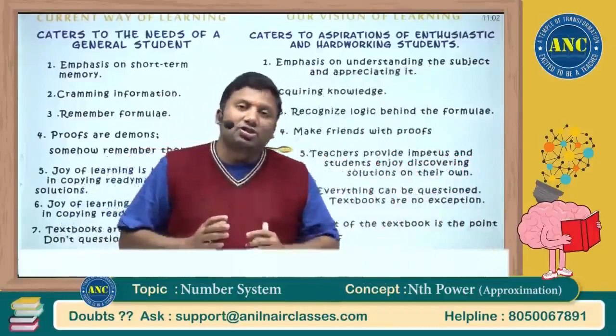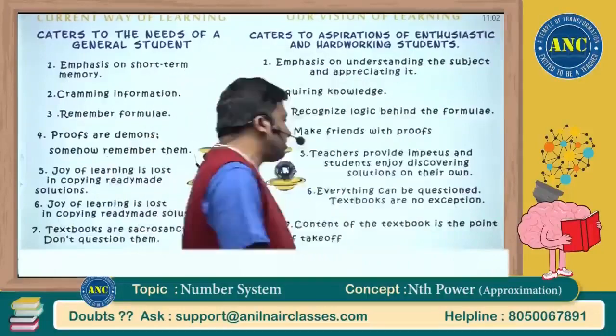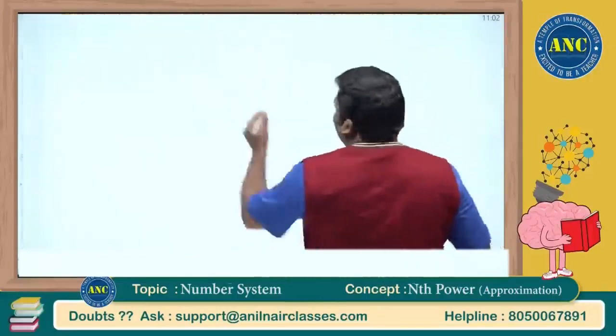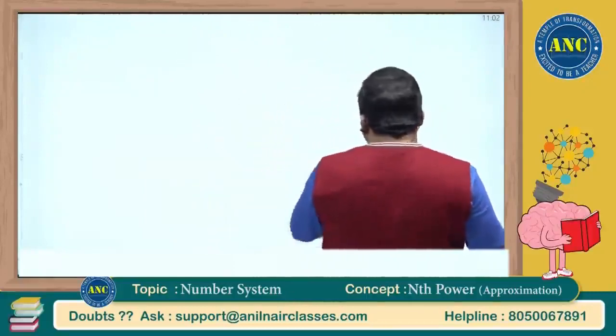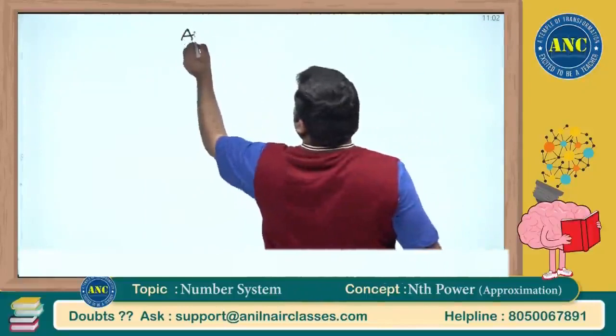At the end of the class, you are going to learn a lot of concepts related to how to find the approximate value.